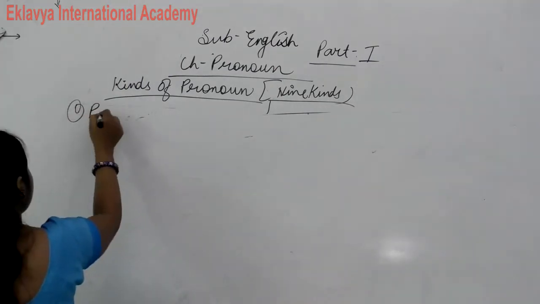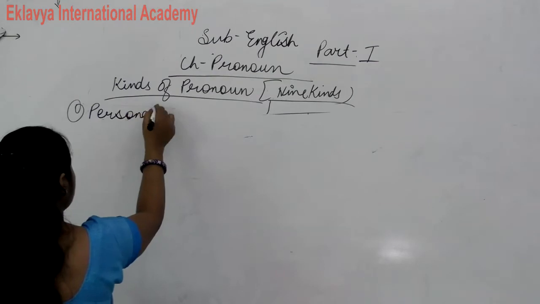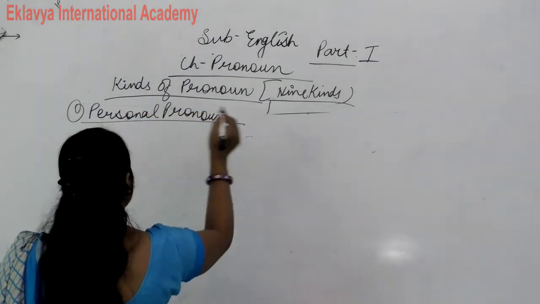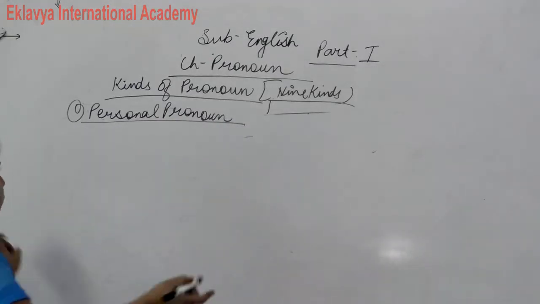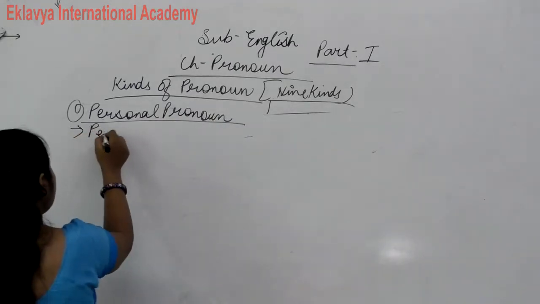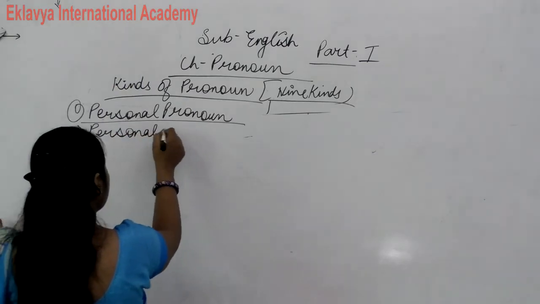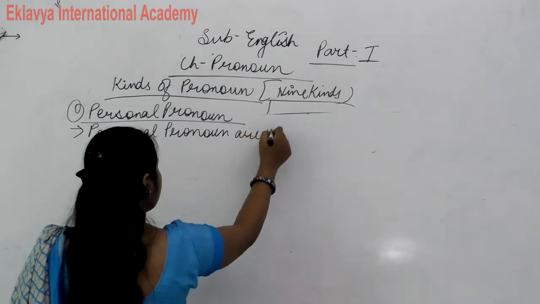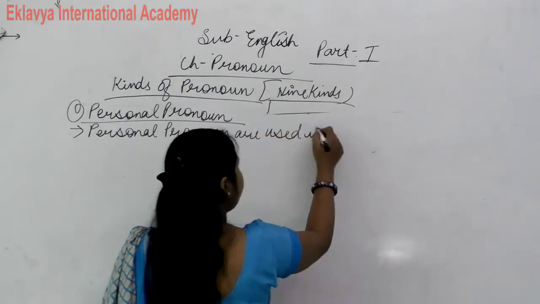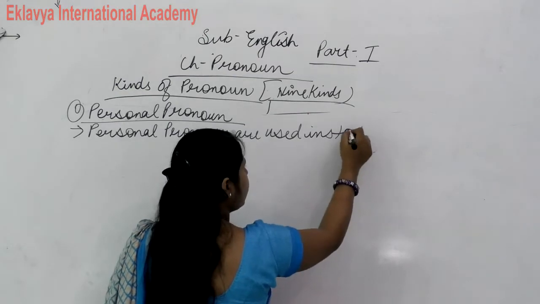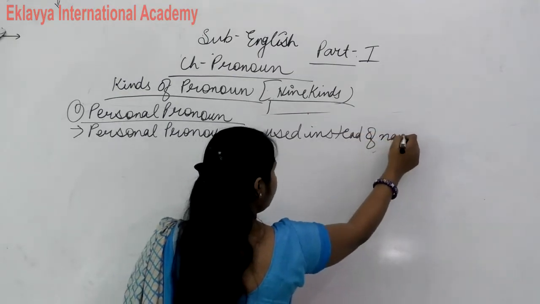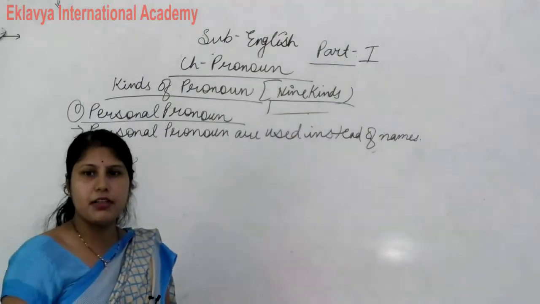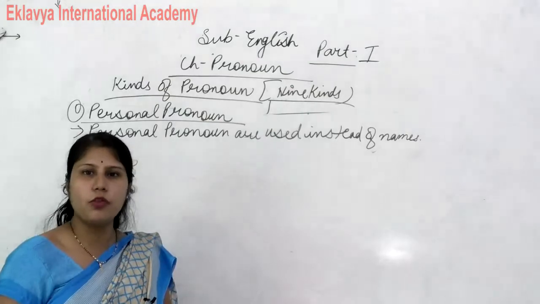First of all, first is personal pronoun. What is personal pronoun? So write down one by one. Personal pronouns are used instead of names. Instead of names. It means पर्सनल प्रोनाउन हम कब यूज करते हैं? इन प्लेस ऑफ नेम्स. हम नेम की जगह पर्सनल प्रोनाउन को यूज करते हैं.